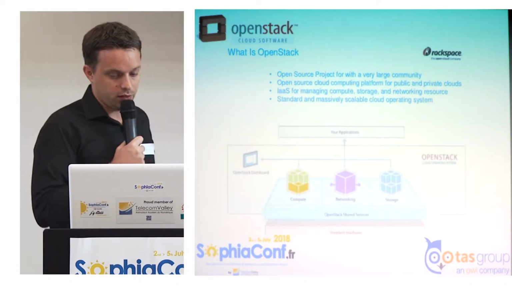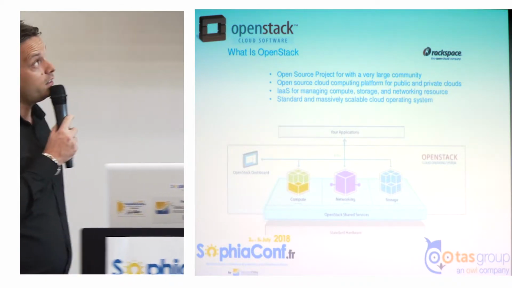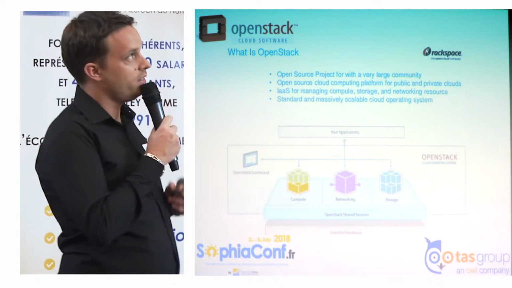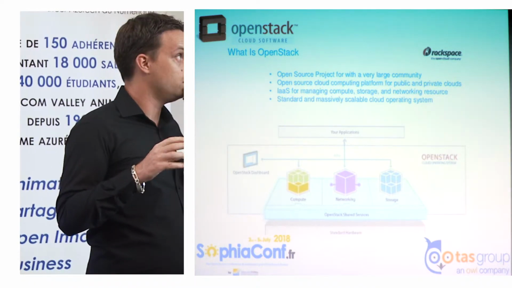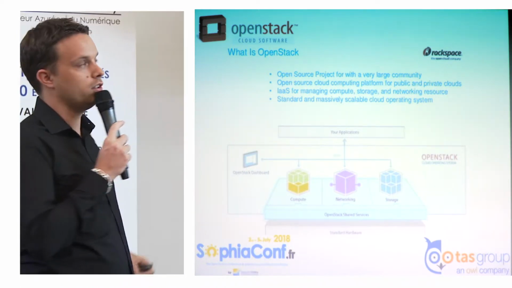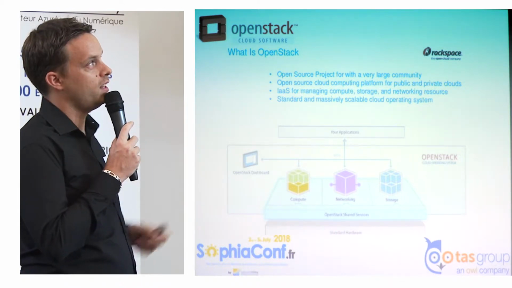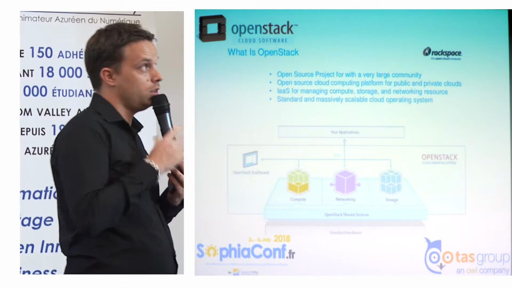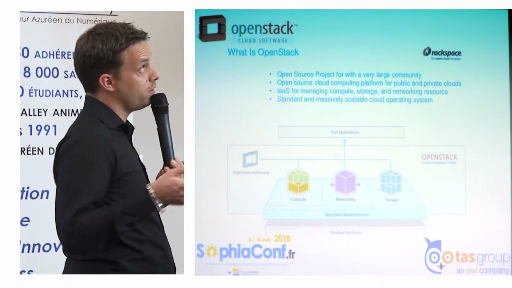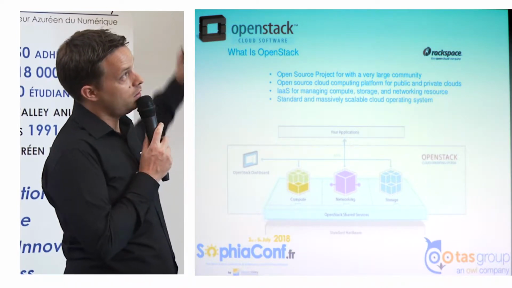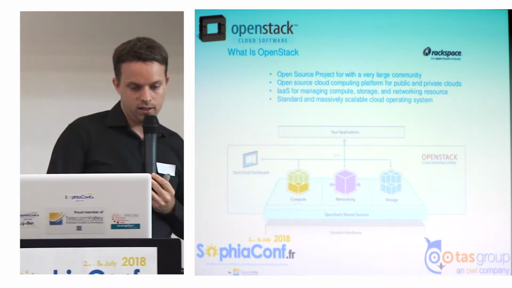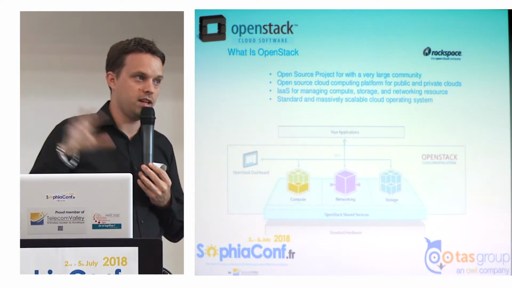Now I will explain the OpenStack functions. OpenStack works with three main components: compute, in order to make the hypervisors and deploy all your VMs; networking, in order to connect all of your VMs between them; and storage, because we know we need data to keep growing, so we can attach new volumes to our VMs. These are the three main components of OpenStack, and a dashboard in order to connect and manage all of this.